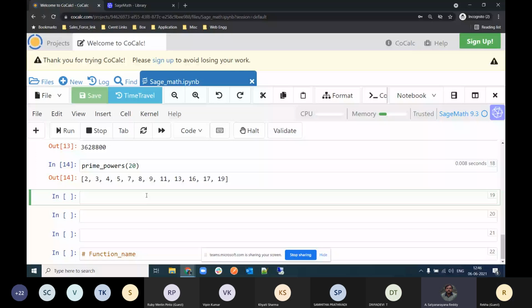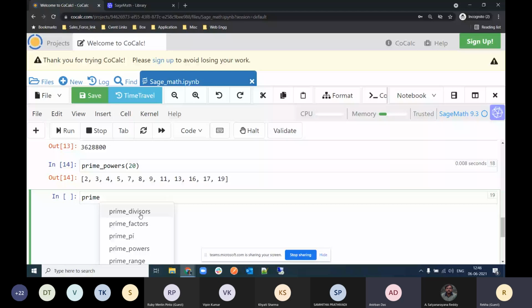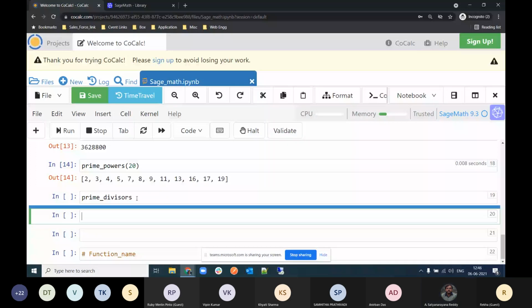So we gave some work to the first two people, right? Okay, sir. Anirban, go ahead. Yes. For prime divisors, we have to type prime_divisors, then within brackets a natural number. Then the output will be all prime divisors of that number. For example, what is prime_divisors of 100? I'll get 2 and 5.